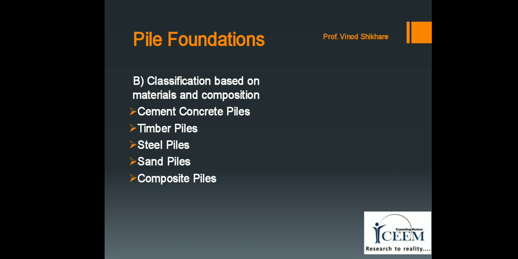Cement concrete piles possess excellent compressive strength. These are two types, precast and cast in situ. Cast in situ also classified under driven piles and bored compaction piles.